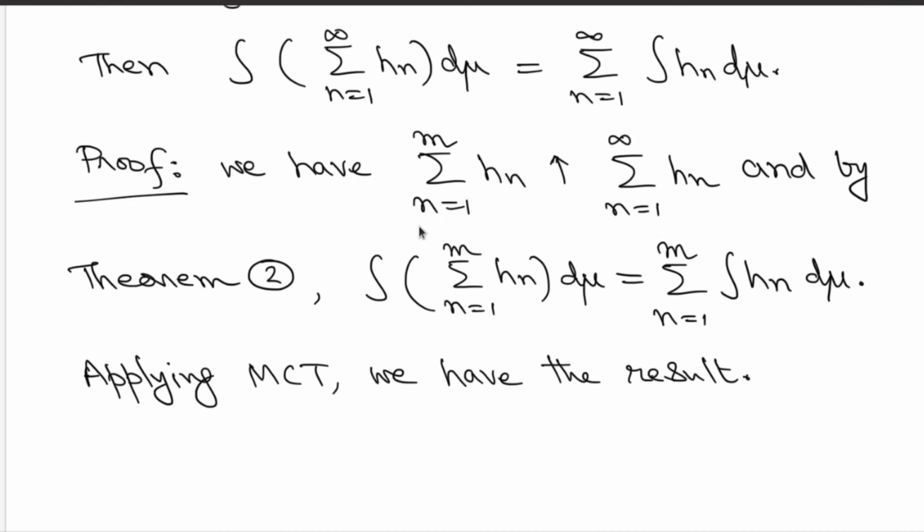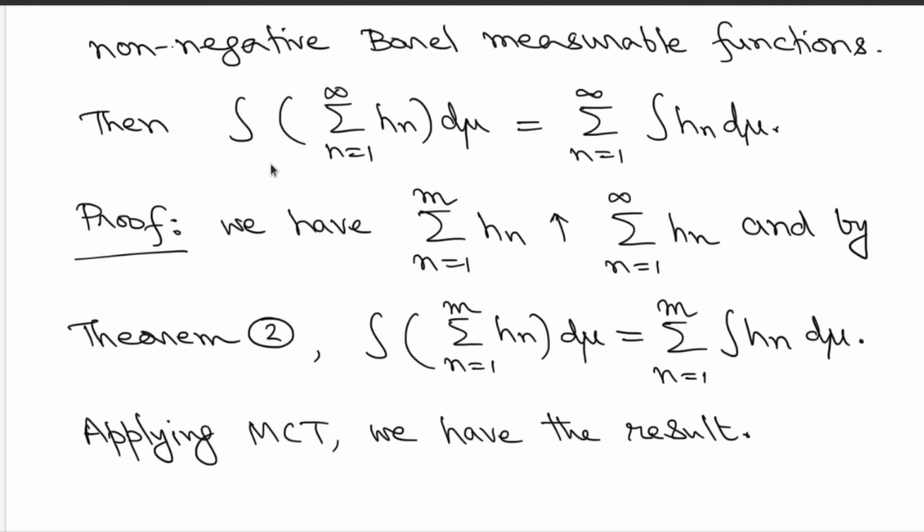For the finite sum, you can exchange the integration and the sum by the additivity, and apply limit in m as all these functions are increasing to this complete summation. And by the MCT you get the required result that you can exchange the series and the integration.